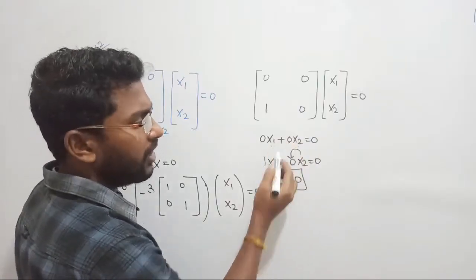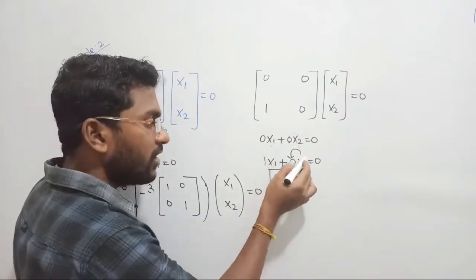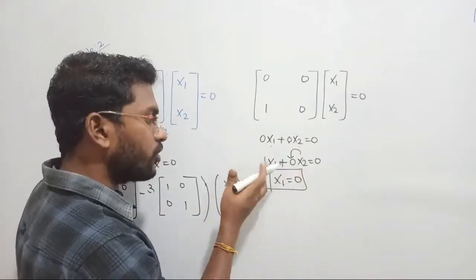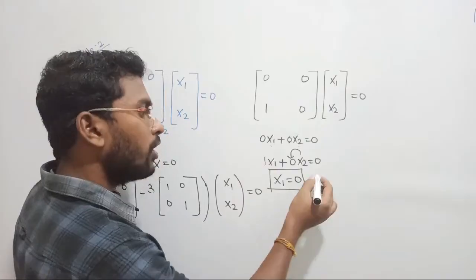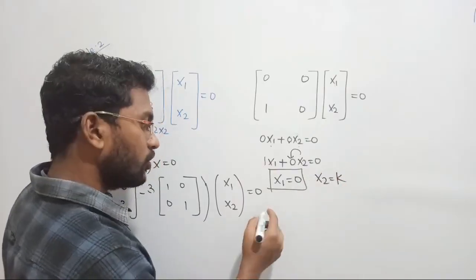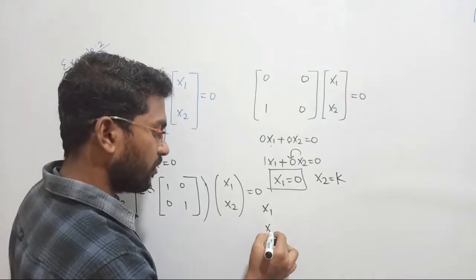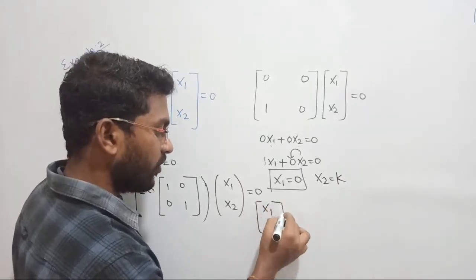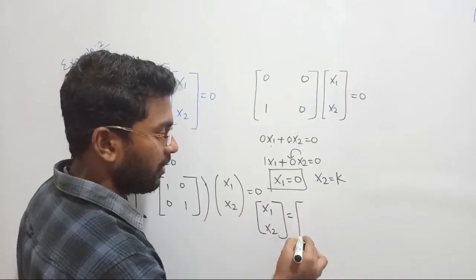0 into x2 இது கம்ப்ளீட்டா 0 ஆயிடுச்சு. x ஓட வேல்யூ தெரியல. இதுலயும் இது கம்ப்ளீட்டா 0 ஆயிடுச்சு. Only x1 I can find, but x2 I cannot find. So x2 can be anything. So let me define it by k, variable k. So the set of vectors x1 x2 can be defined as,